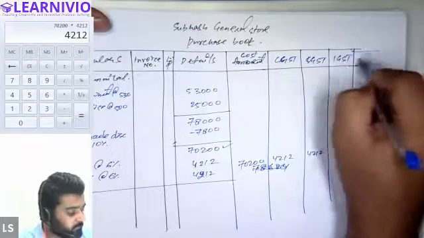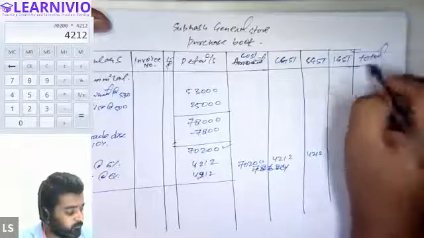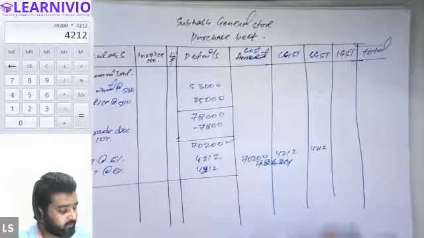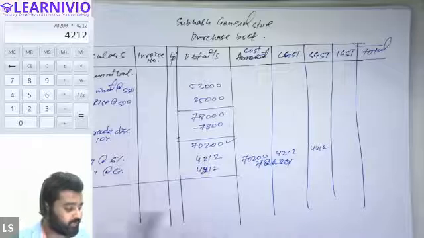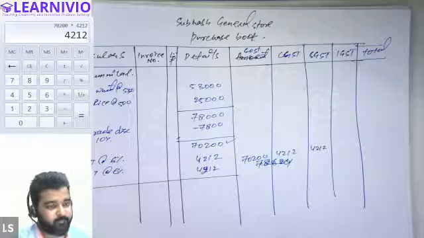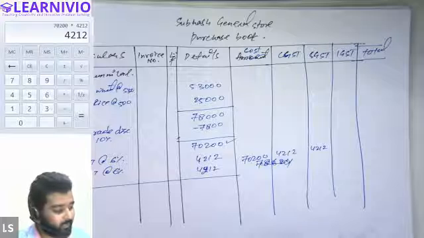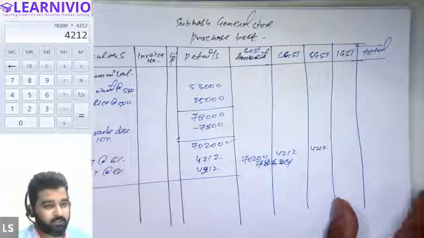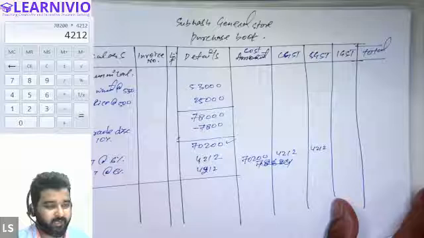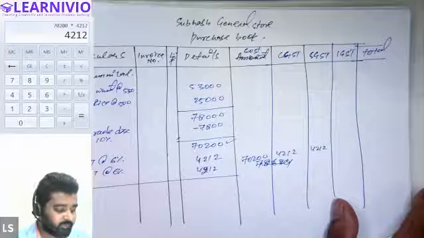And finally, we will write the total amount. The only thing we are doing here is making an extra column to indicate the total amount of taxes we have paid, the total IGST, total CGST, and all other expenses. In other questions, we are going to receive information regarding the freight, the cartridge.